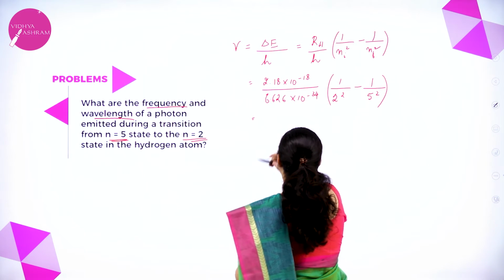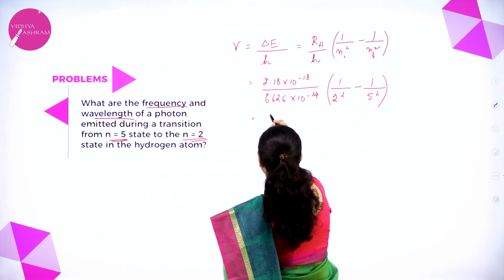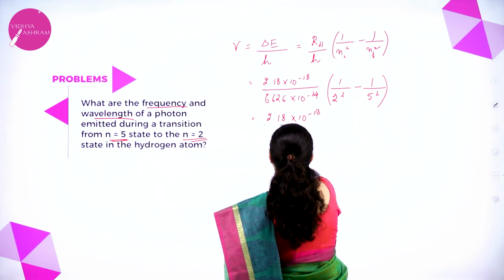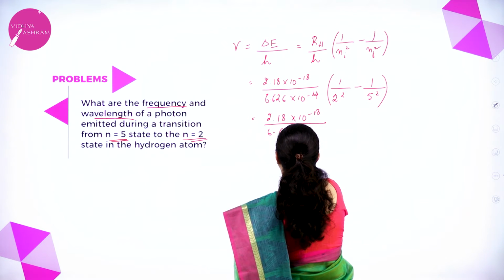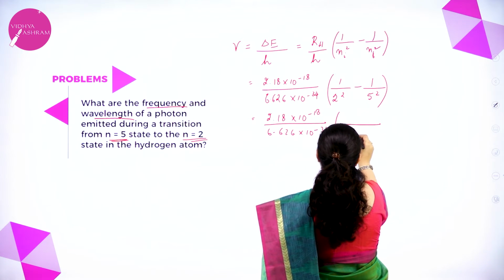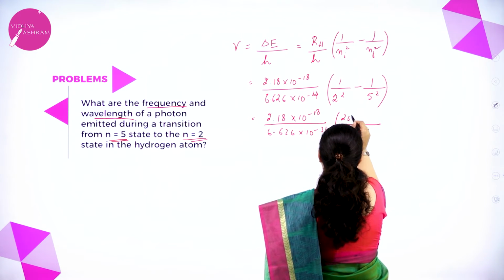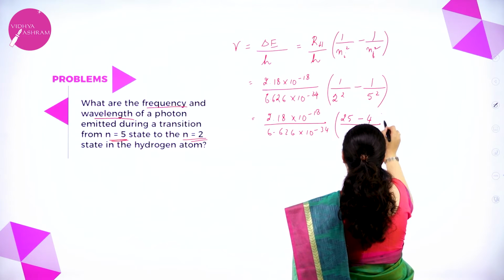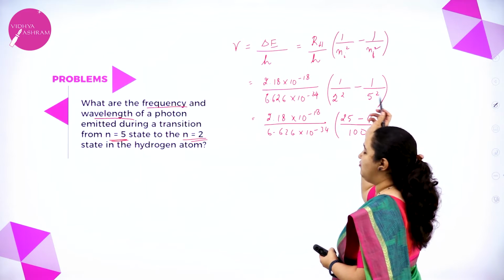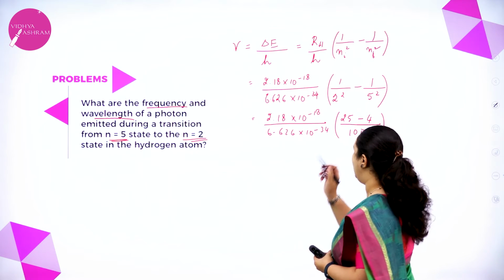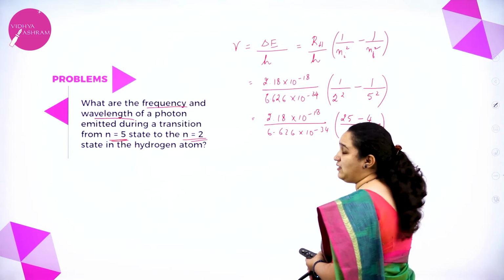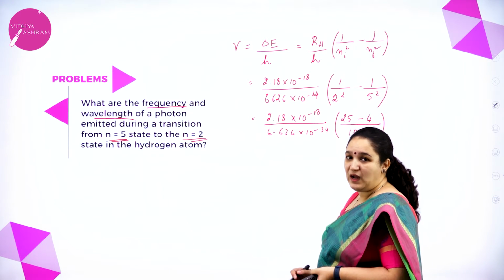You will get the answer here as 2.18 into 10 to the power minus 18 by 6.626 into 10 to the power minus 34. Here you will get 25 minus 4, that is 21 by 100. 2 twos are 4, 5 into 5 is 25, 25 fours are 100, so I've taken an LCM 100, 25 minus 4, that is 21 by 100.